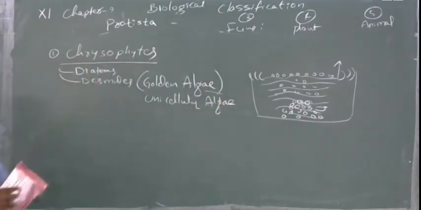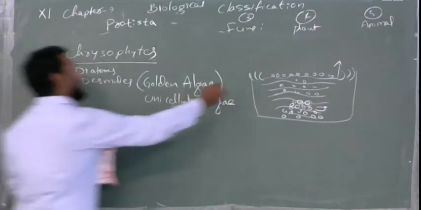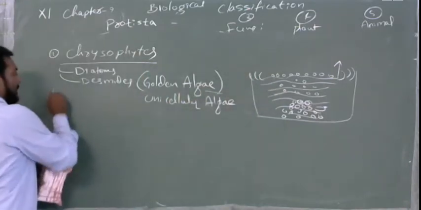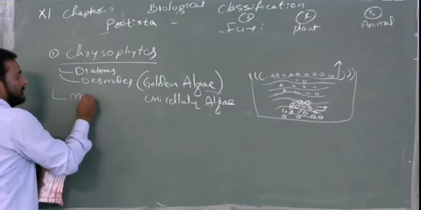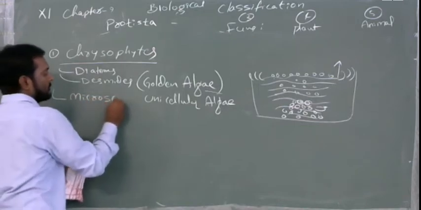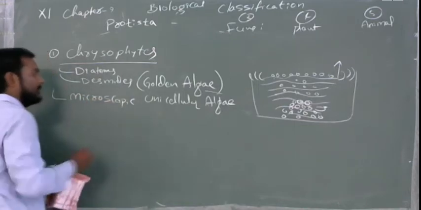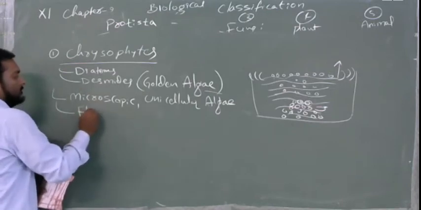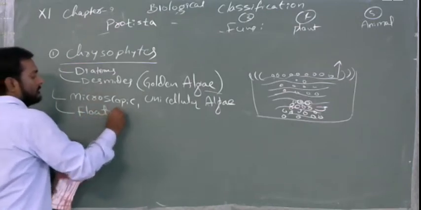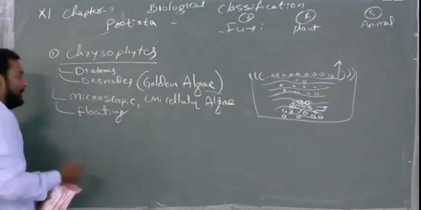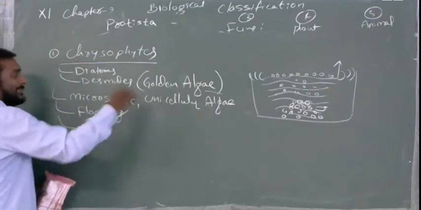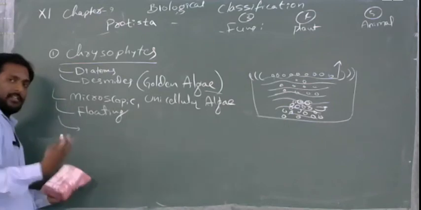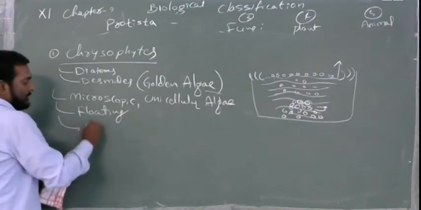So, introduction is over. Now, see, they are microscopic. How will they be? They will be microscopic. Next, they will be floating. Clear? Next, most of them are small and very simple, so they are photosynthetic.